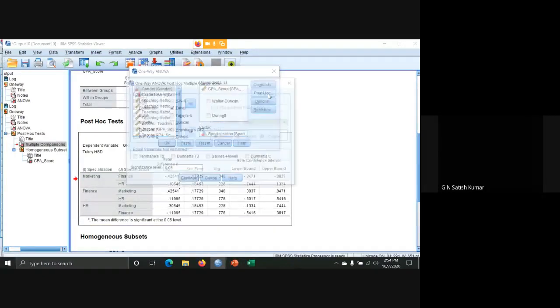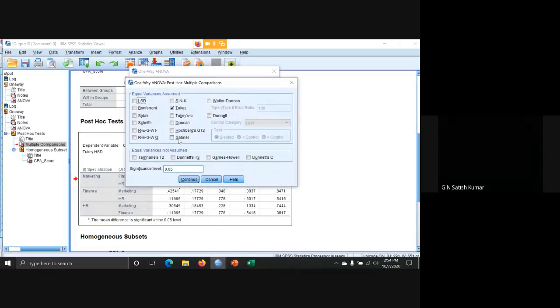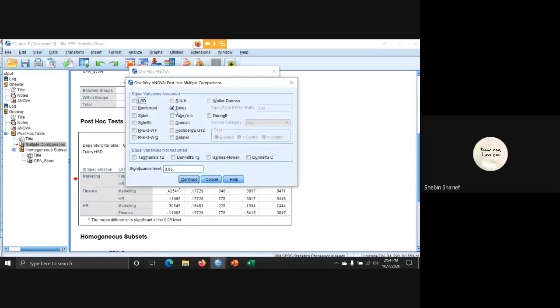So here in the post hoc, we have other tests. Generally, people want the Bonferroni test.